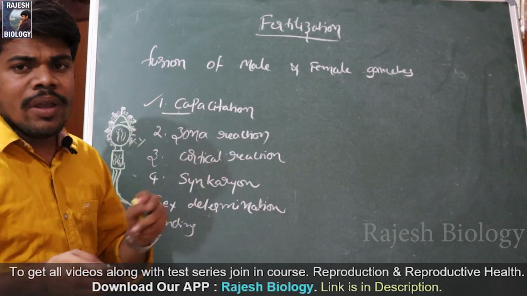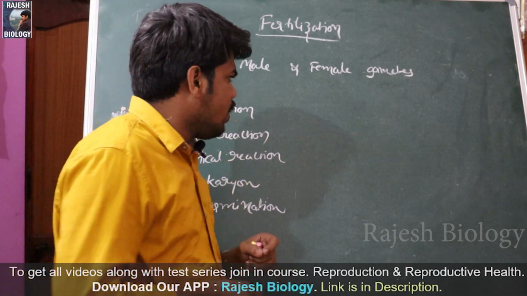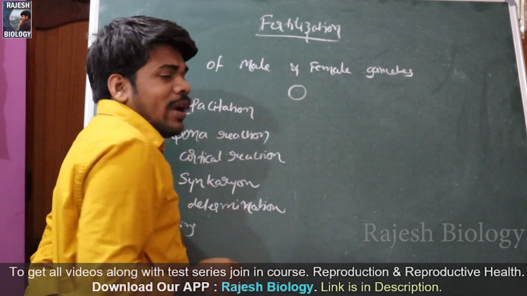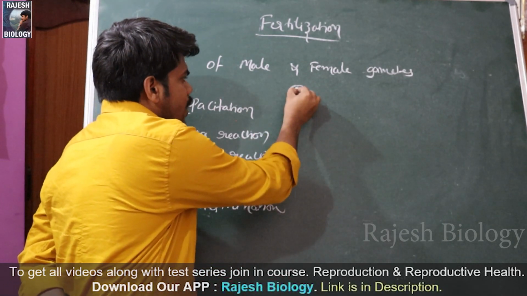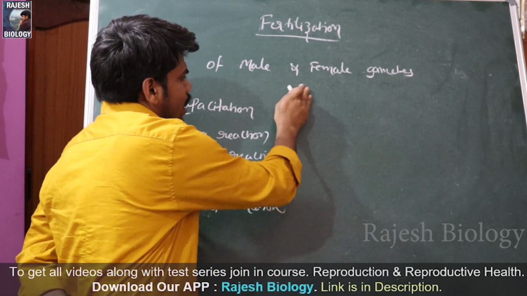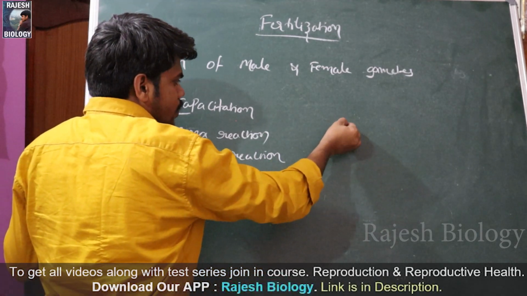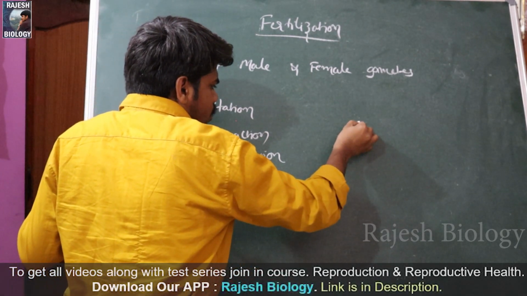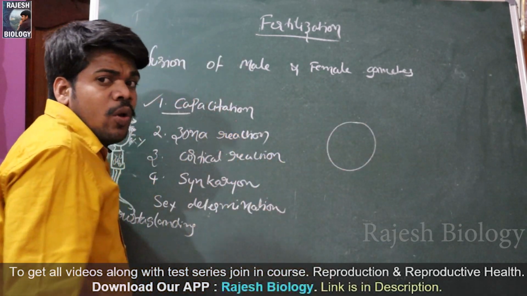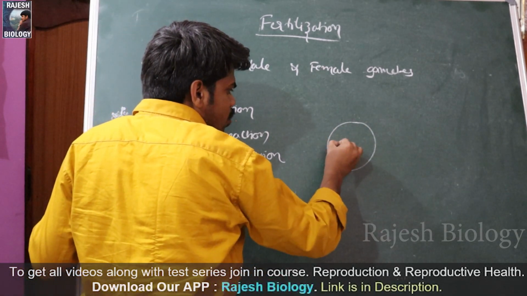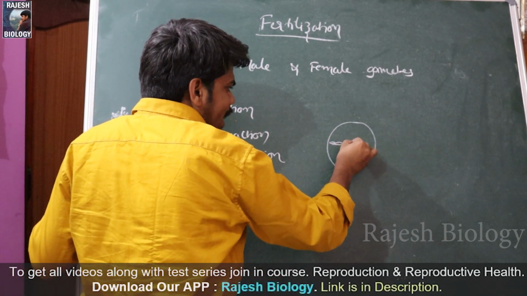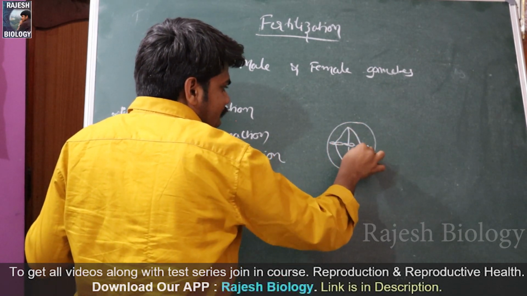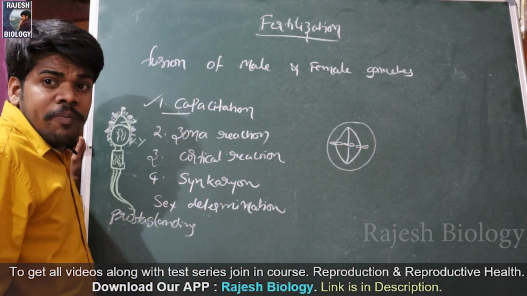Now come to the female gamete. This is the vitelline membrane. I'll draw in a somewhat big manner, because compared with the sperm cell, the egg is always bigger. This is the nucleus of the secondary oocyte. In this nucleus, the chromosomes are arranged on the metaphase plate, because you already know, right? Previously we discussed that the secondary oocyte is arrested in metaphase 2 of meiosis 2.